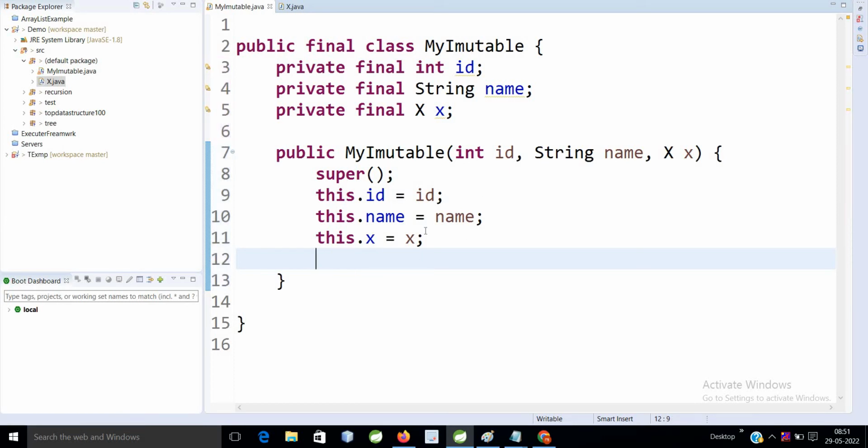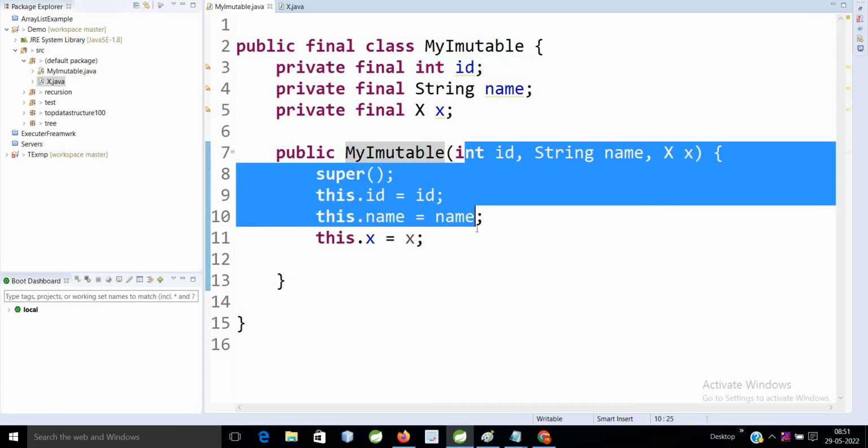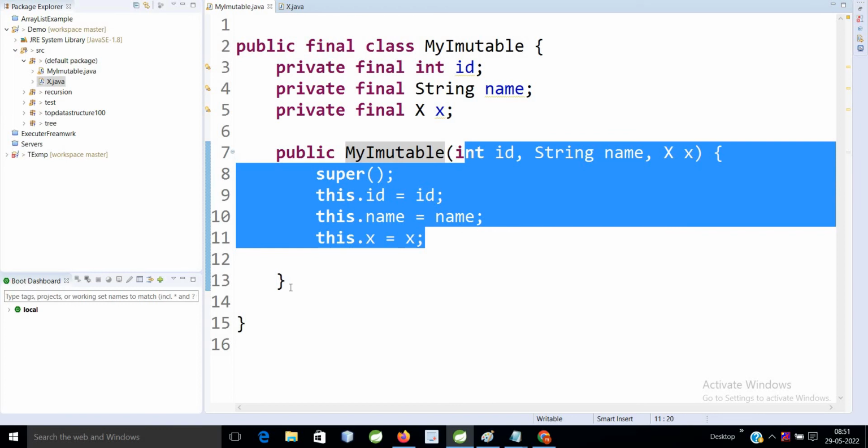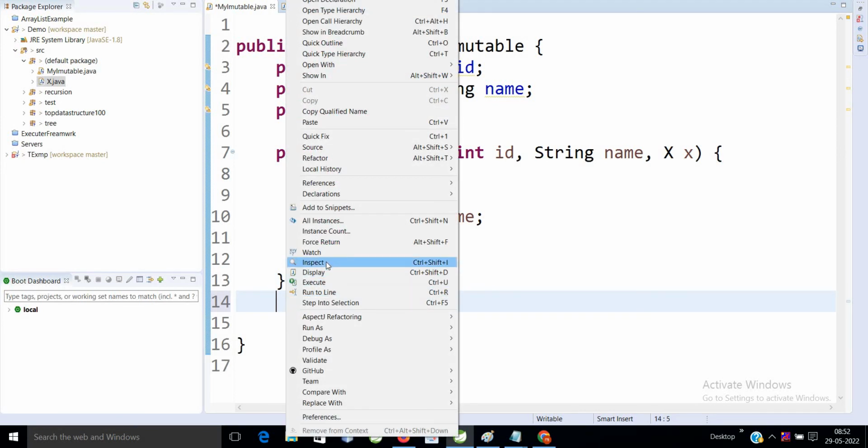Okay. And in this case we are not going to write any setter method. If we write a setter method, anyone can change our content, but in that case we are not writing any setter method. So first step, create the class as final. Second step, create variables as final. Third step, create a constructor so that you can initialize the fields. And then fourth, we have to write only getter methods, not setter methods. So I will write getter methods only.